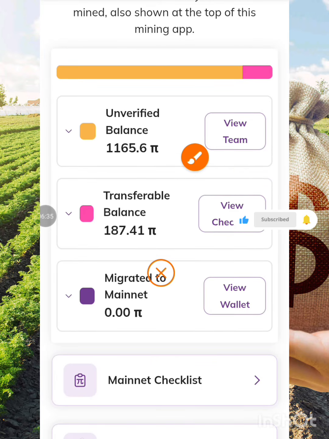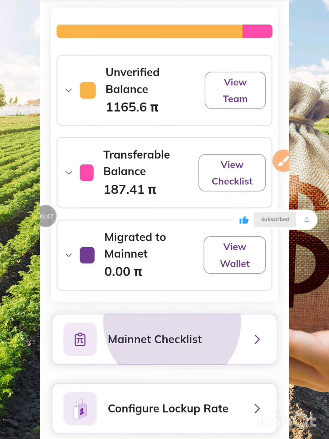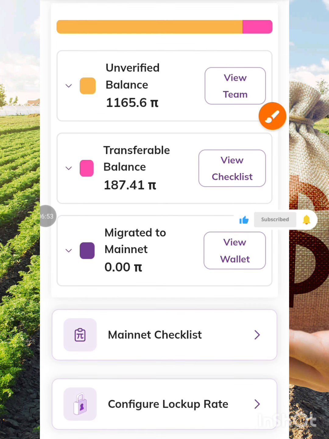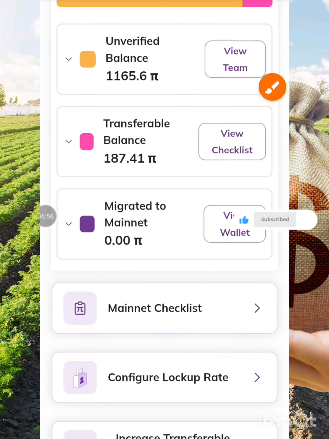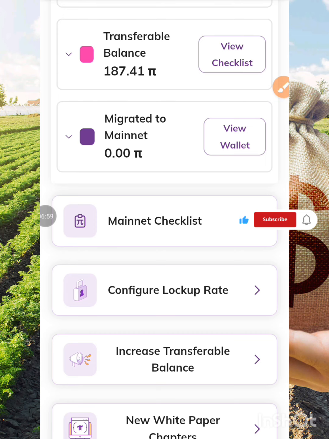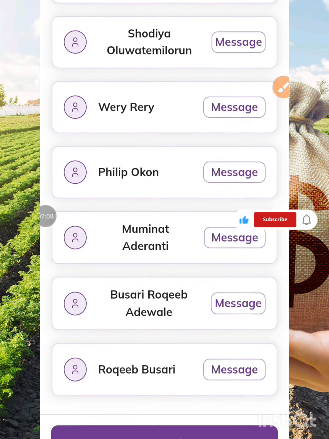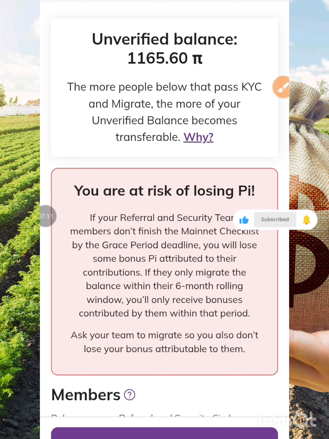As for me, as I can see my balance, this is not transferable balance because my team's money does not pass the KYC or the mainnet checklist. That is the reason they give me a little amount. This is what I'm going to receive as of now, but later on they can release more if they wish. Another thing you need to understand is that if you want to increase your portion of transferable balance, you click on this, then you need to let your team know that they should go and perform the mainnet checklist or KYC as well. So this is what is in this particular place.